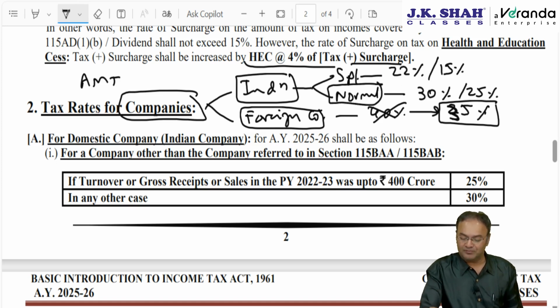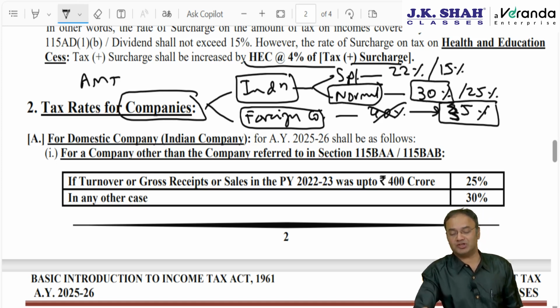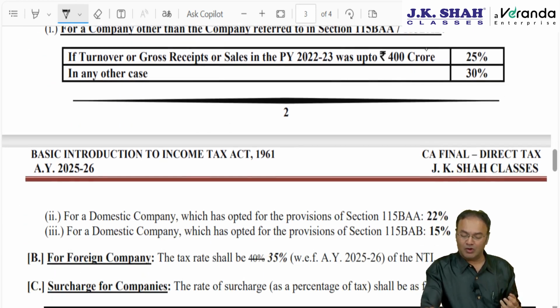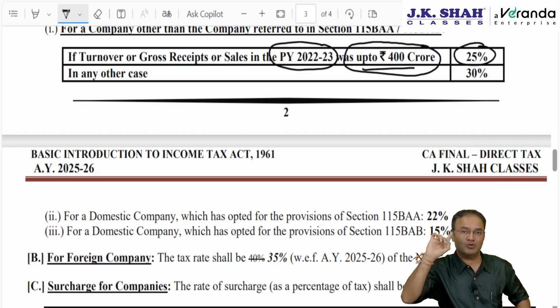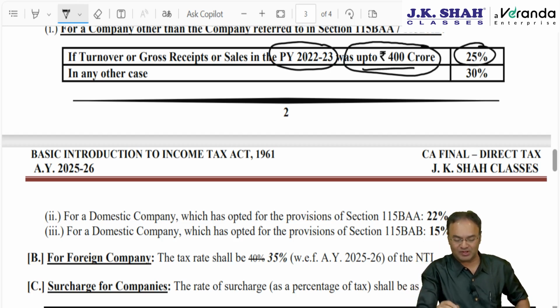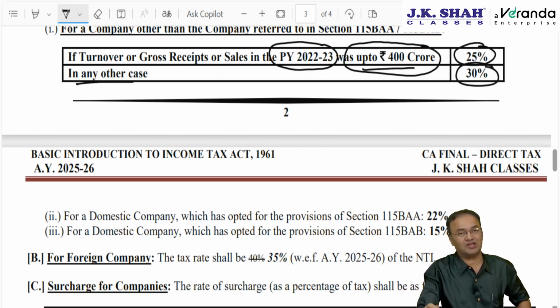Okay, what are the normal rates? Normal rate is 30% for Indian company, but instead of 30%, tax rate will be 25%. When will it be 25%? If the turnover 2 years back, meaning current year applicable is financial year 24-25, 2 years back it must have been financial year 22-23. If turnover of financial year 22-23, which will be given in the exam, is up to 400 crore, then current year tax rate will be 25%. And in any other case, normal tax rate 30%.